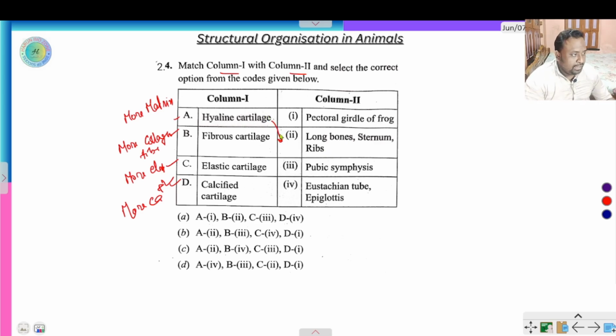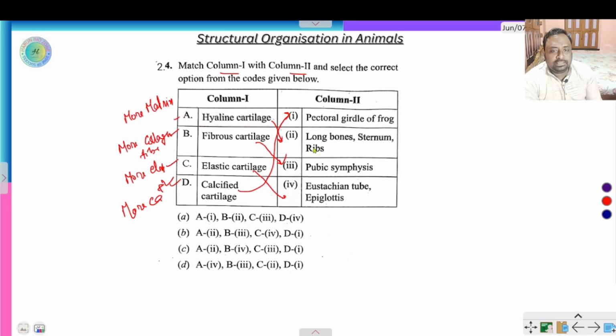Hyaline cartilage is present in long bones, sternum and ribs.